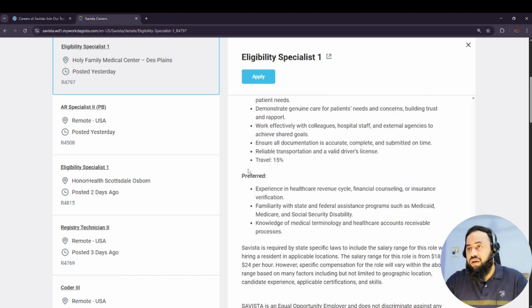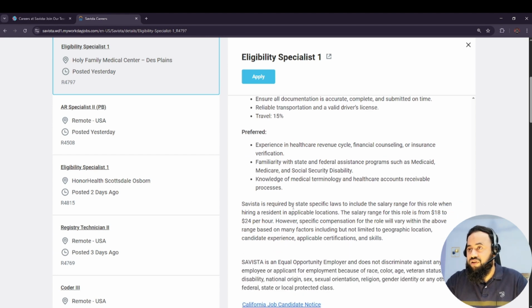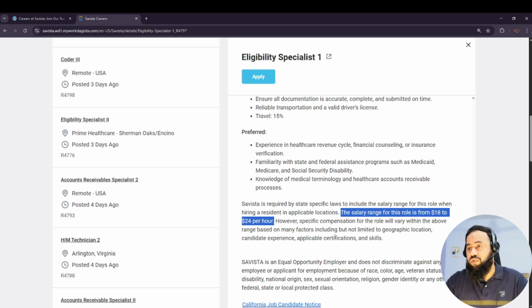The preferred experience is in healthcare revenue cycle, financial counseling, or insurance verification. State-specific laws require us to include the salary range for this role when hiring a resident in applicable locations. The salary range for this role is from $18 to $24 per hour. So this is quite high. You can apply for this kind of job if you are willing to.